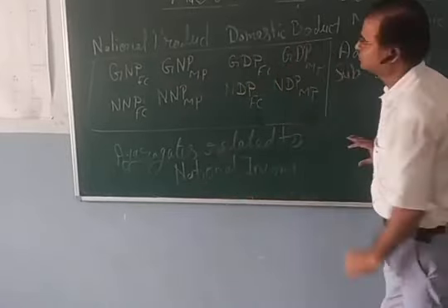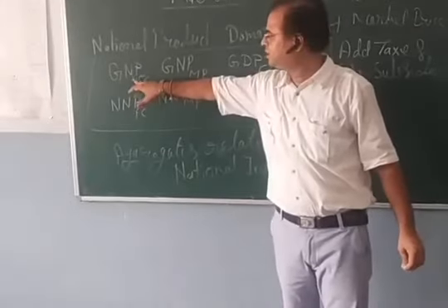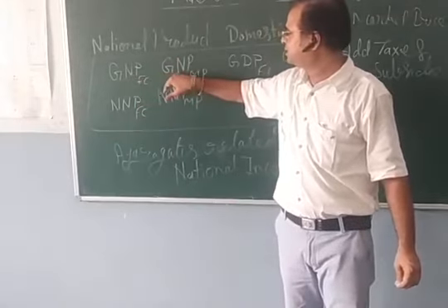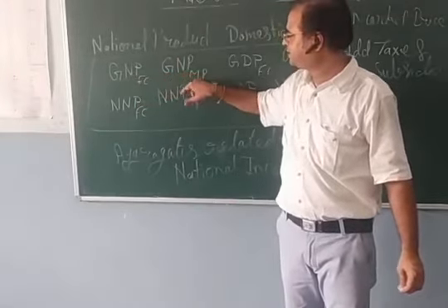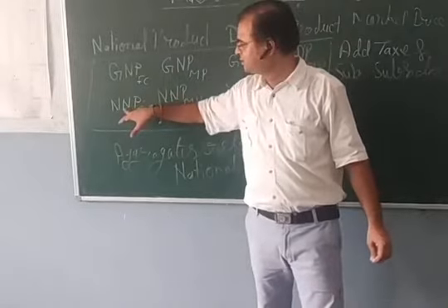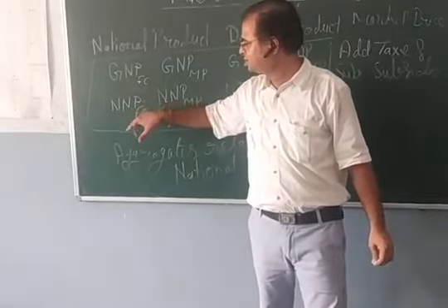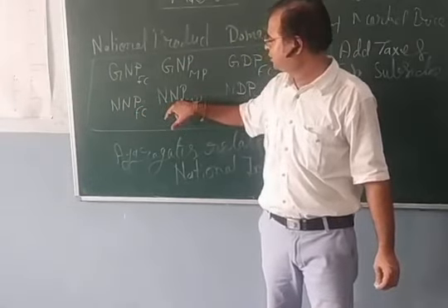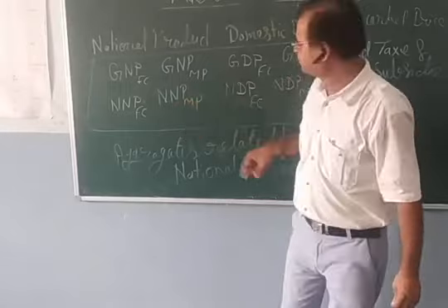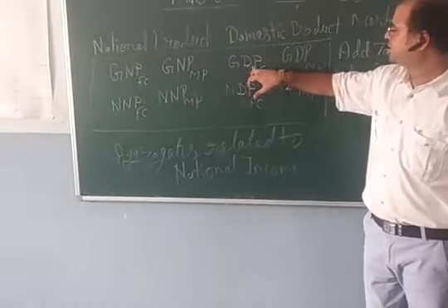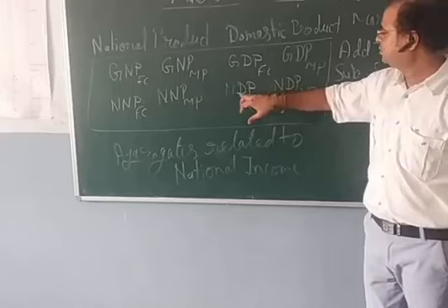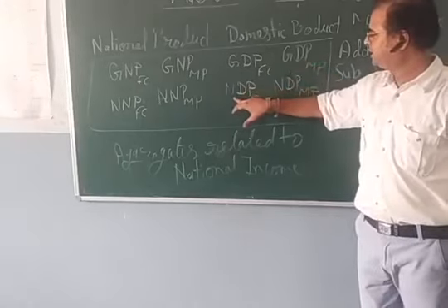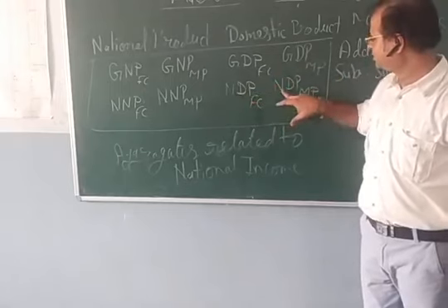Gross national product at factor cost, gross national product at market price, net national product at factor cost, net national product at market price, gross domestic product at factor cost, gross domestic product at market price, net domestic product at factor cost, and net domestic product at market price.